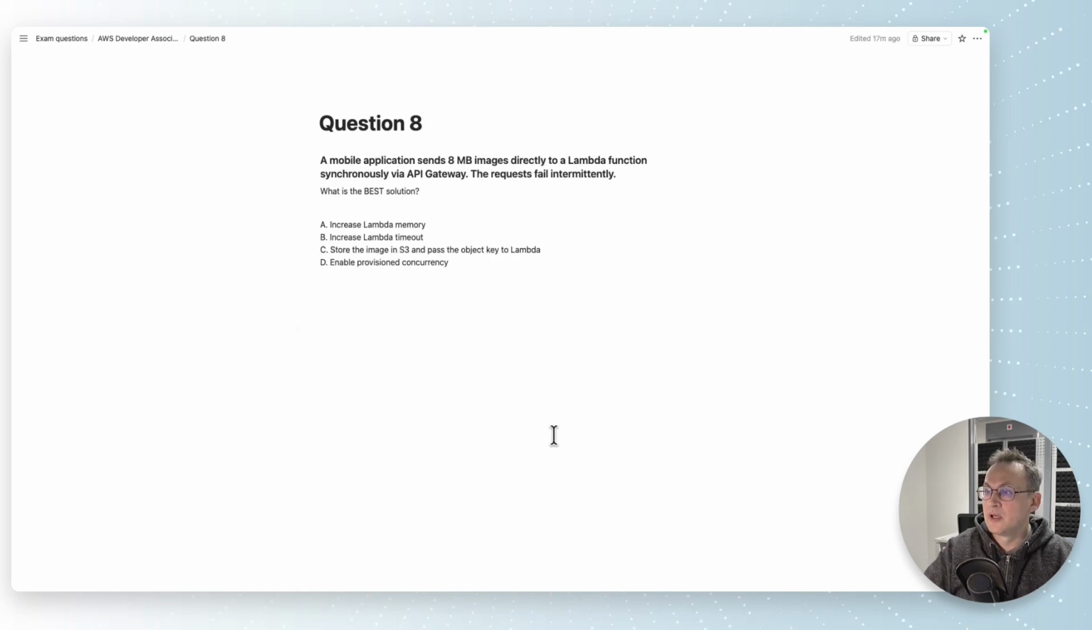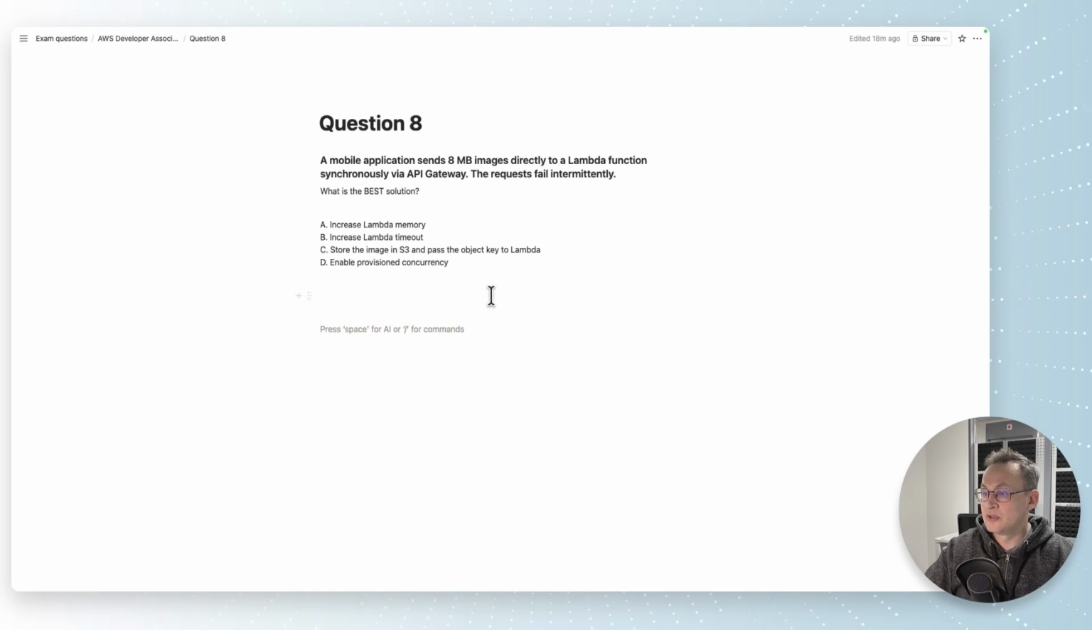Question 8. A mobile application sends 8 MB images directly to a Lambda function synchronously via API Gateway. The requests fail intermittently. What is the best solution? First thing that we must pay attention to is what type of invocation it was. We can see that it was synchronous invocation. Another important thing to remember is the payload sizes for synchronous and asynchronous invocations of Lambda functions. They are different. For synchronous invocation, the limit there is 6 MB. We have 8. That is the reason why the Lambda is failing.